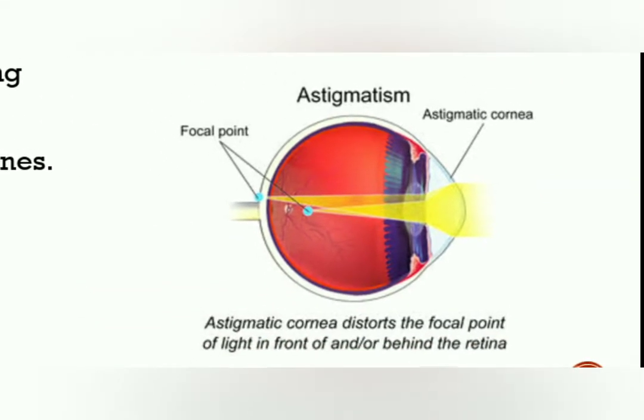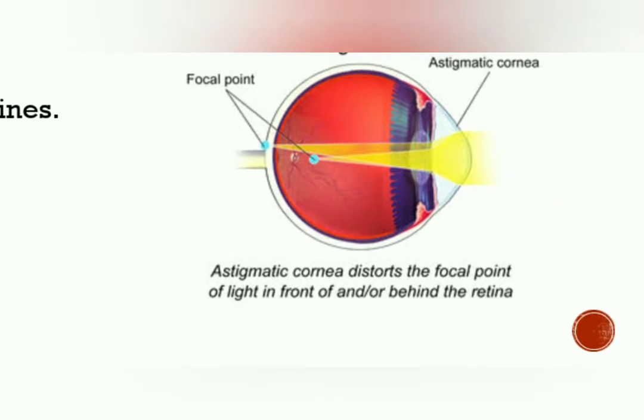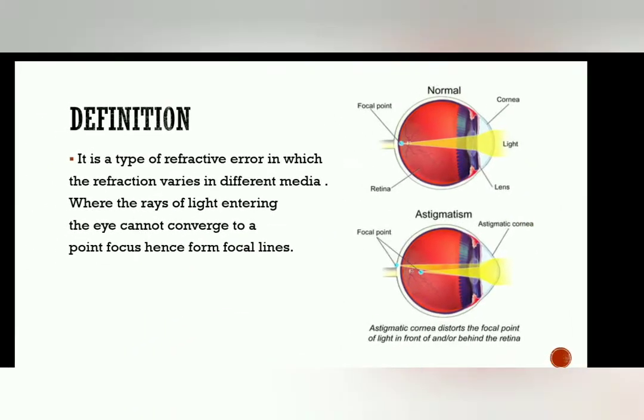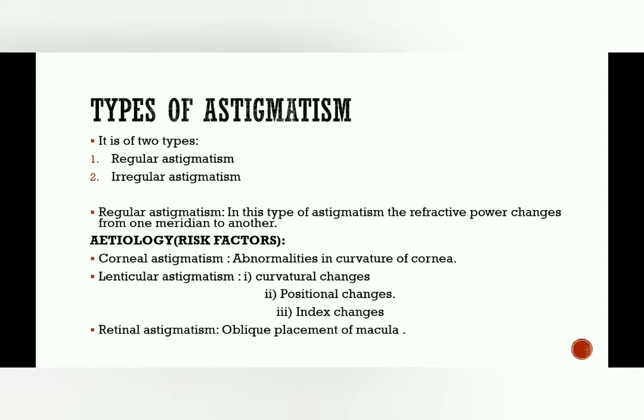In astigmatism there is an astigmatic cornea and there are multiple focal points. That means the astigmatic cornea distorts the focal point of light in front of or behind the retina. Okay, so this is astigmatism as a refractive error in an eye. Then the types of astigmatism.